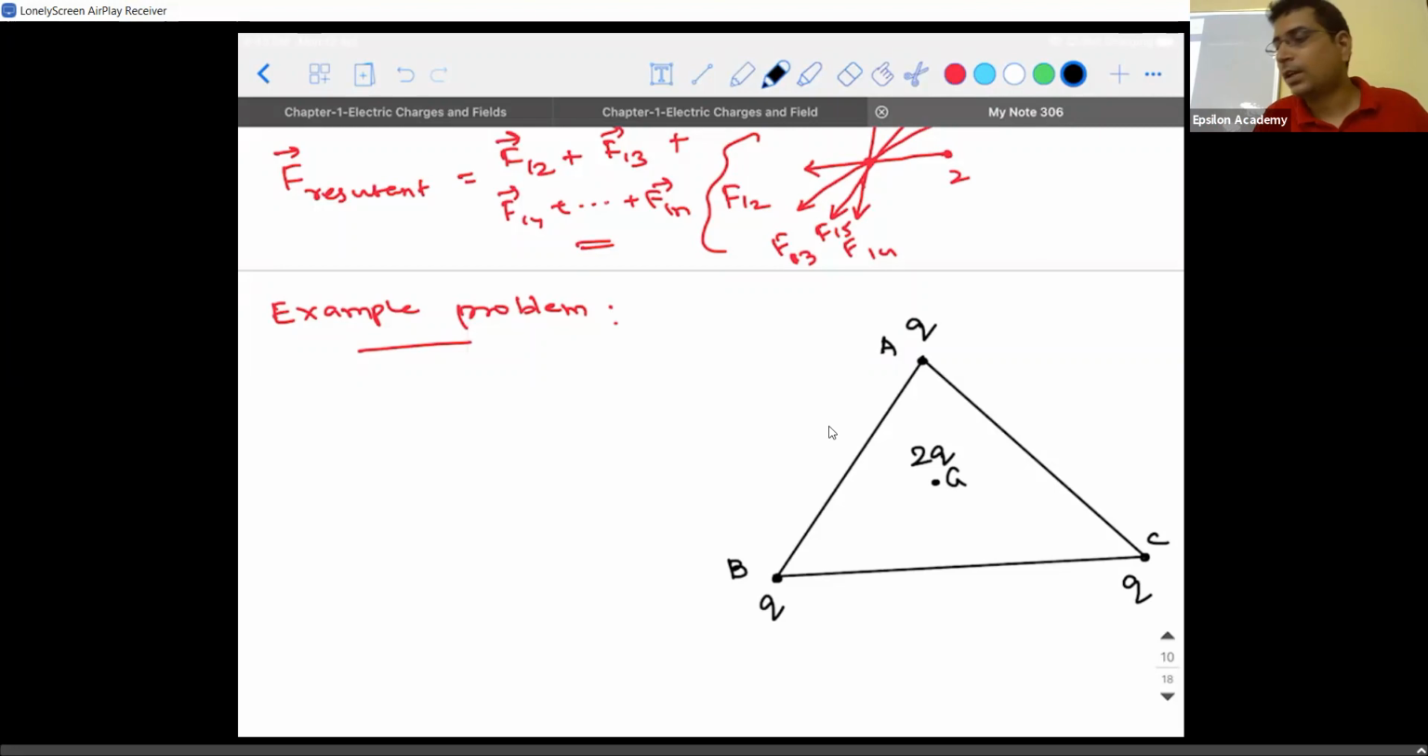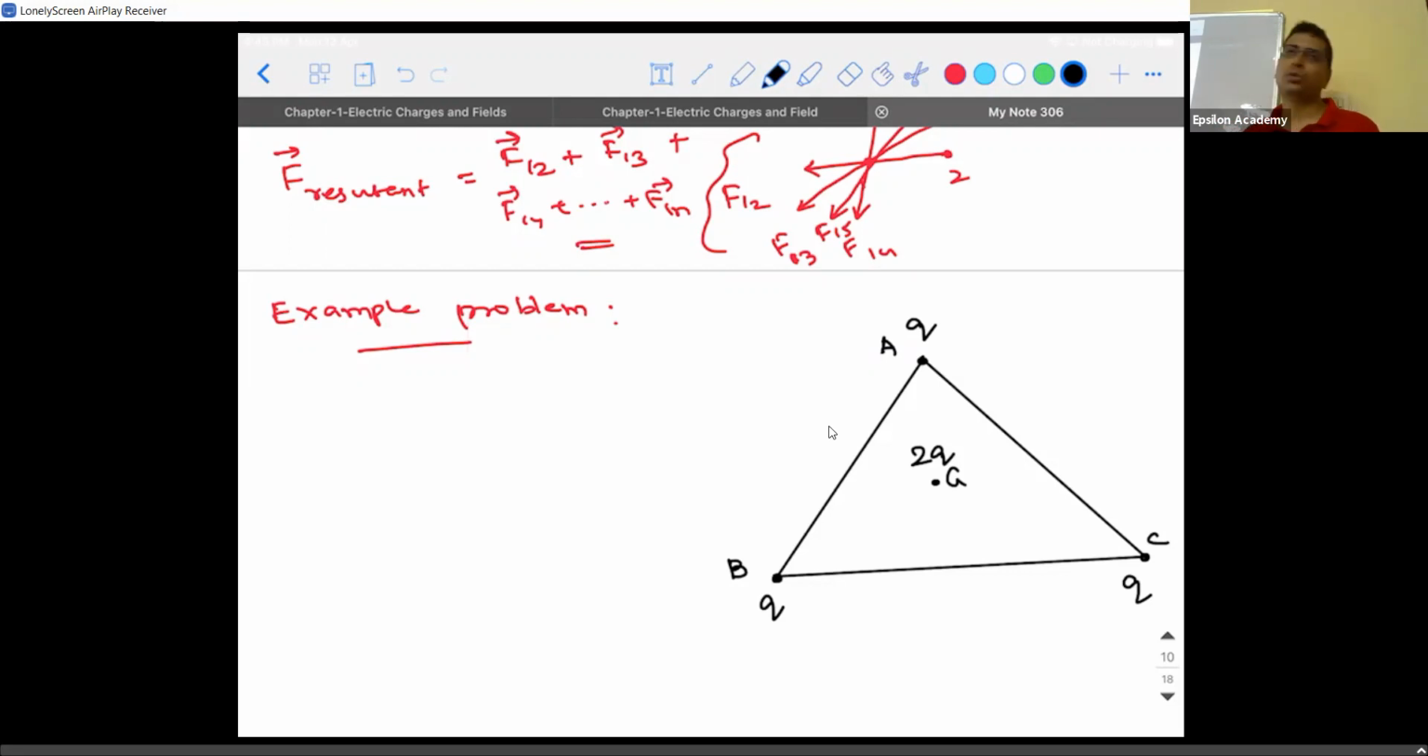That's the question. Find the force experienced by the charge at G due to the charges at point A, B and C. So this is a how many particle system? It's a 4-particle system. Out of the 4 particles, you are concerned about the force experienced by one of the charges due to the remaining 3 charges, right? Since they are not collinear, we need to go with the principle of superposition.